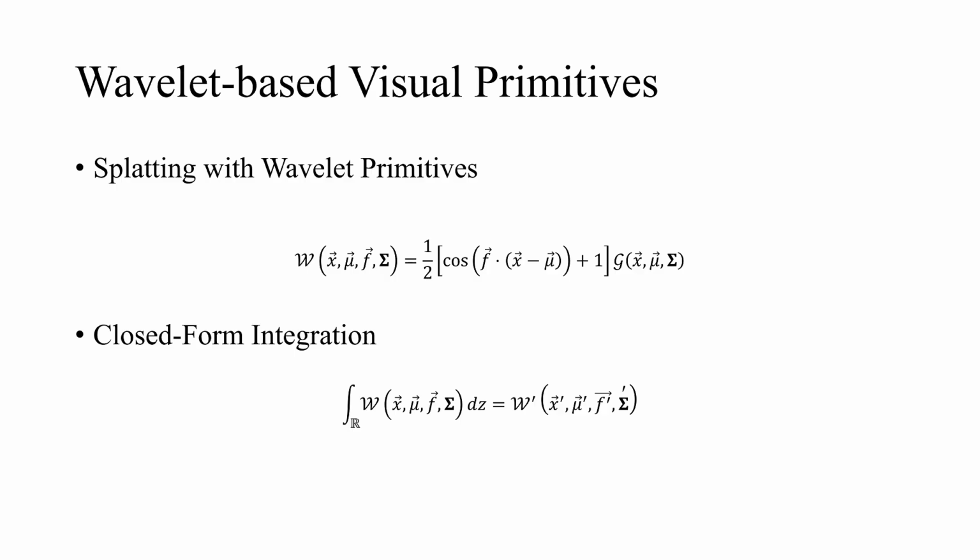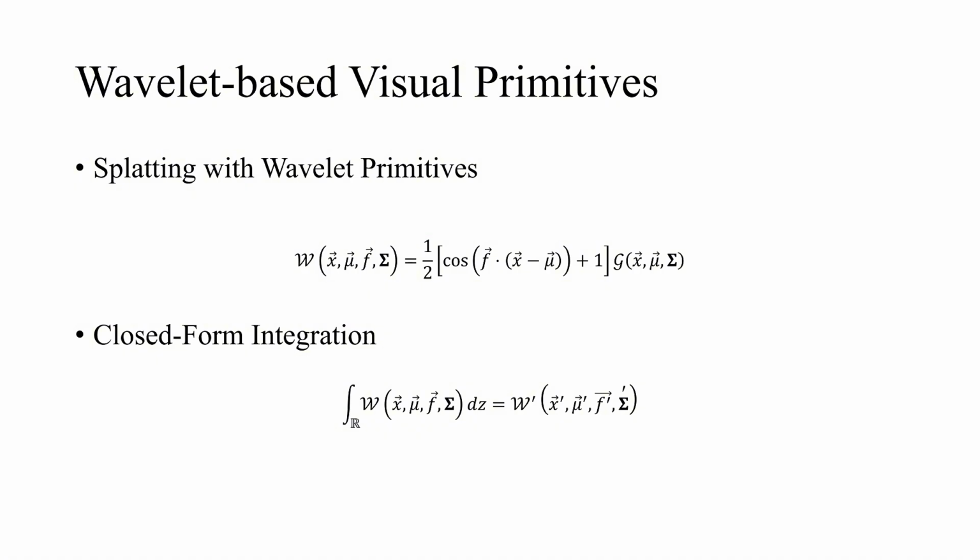So, how do we overcome this? Our solution is to redesign the primitive itself. We introduce WIPES by augmenting the standard Gaussian with a cosine modulation term. The key insight here is the learnable frequency vector, f, which allows each primitive to adaptively shift its energy across the frequency spectrum. This empowers our representation to model not just low-frequency content, but any arbitrary frequency band.